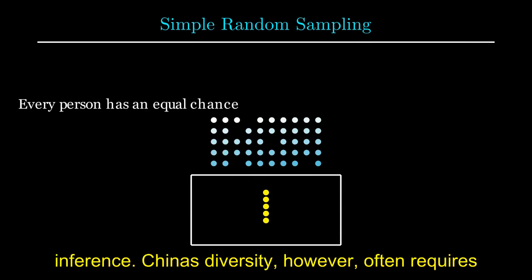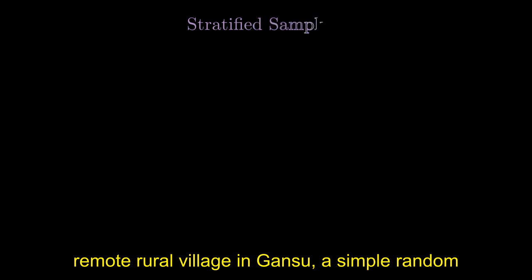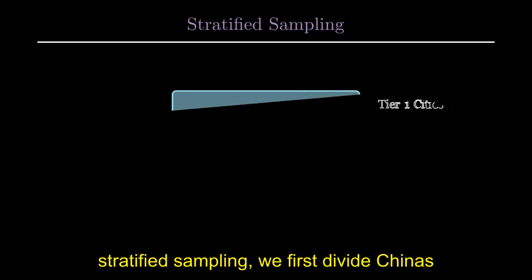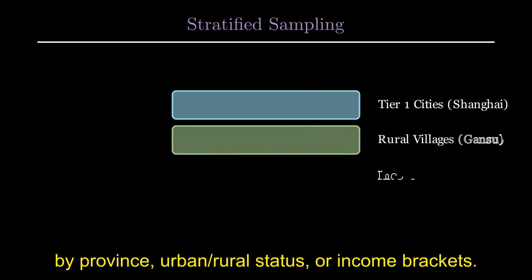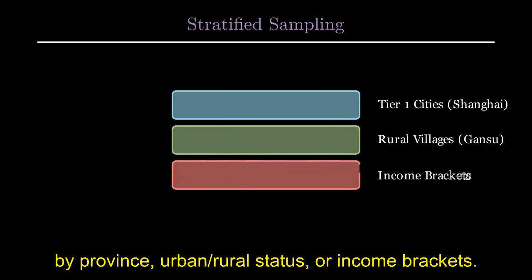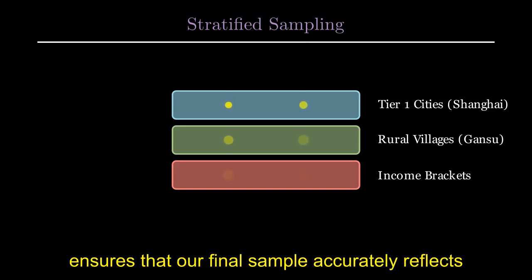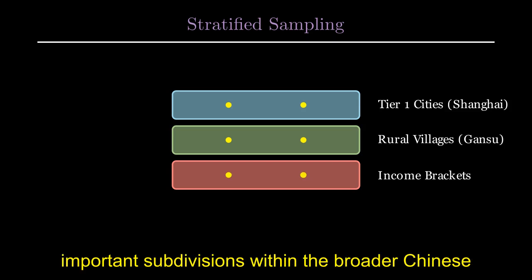China's diversity, however, often requires more nuanced approaches. Enter stratified sampling. Given the vast economic and cultural differences between, say, a first-tier city like Shanghai and a remote rural village in Gansu, a simple random sample might miss crucial variations. With stratified sampling, we first divide China's population into relevant subgroups or strata, perhaps by province, urban/rural status, or income brackets. Then, we take a random sample from each stratum. This ensures that our final sample accurately reflects the proportions and characteristics of these important subdivisions within the broader Chinese population.